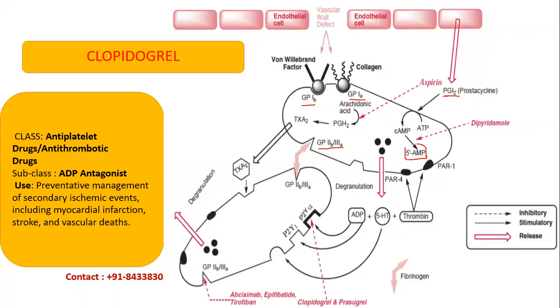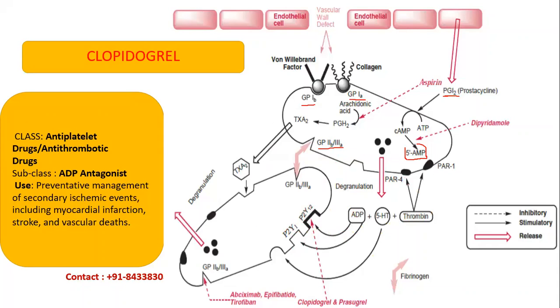So अब ये secondary messenger जाके bind करेंगे other platelets को, and they will give them signal to come and bind to this platelet and form a clot. So ADP is now going and binding to receptor P2Y12, and this will then come and bind to this, and it will form a clot. Now ये होगा normal cycle.